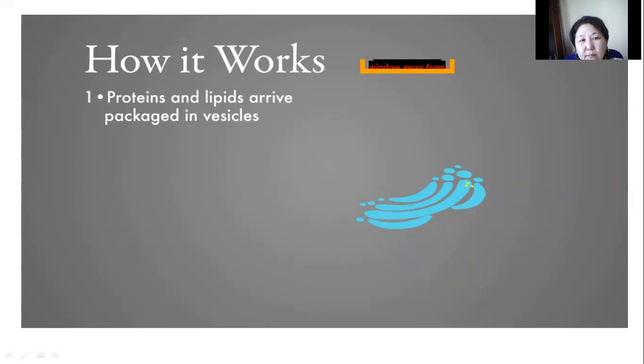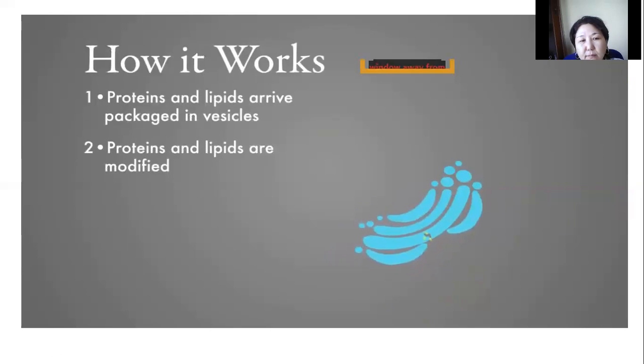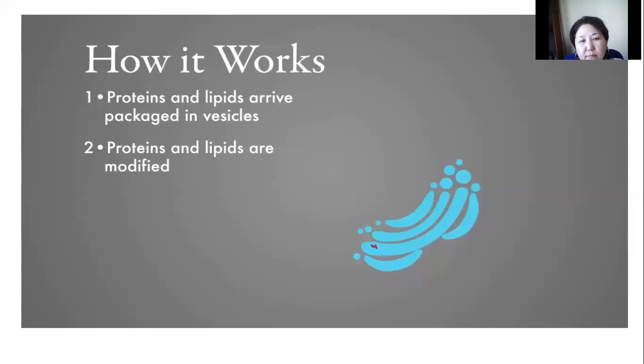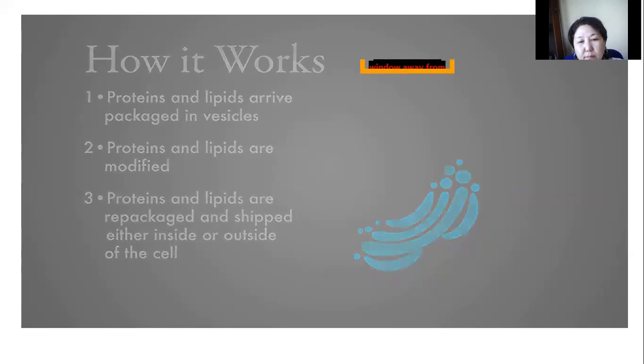Once they arrive, the Golgi apparatus modifies them by changing their molecular structure. This prepares the proteins and lipids to perform whatever function they are designed to carry out. After the molecules have been modified, the Golgi body packages them into vesicles again and ships them either to a place inside the cell that has a need or to the boundary of the cell where they are expelled to be used outside the cell.